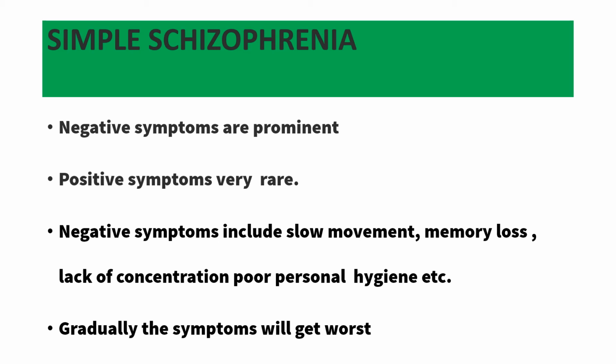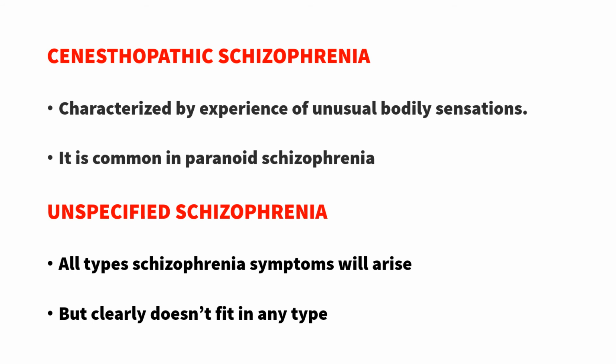First, the symptoms will be at a very less severe stage, and gradually the symptoms will get worse. In the first stage of simple schizophrenia, the symptoms will be first degree. We don't feel that much complication, but gradually day by day, the symptoms will get worse. That is the speciality of simple schizophrenia. First, we will feel it is very simple, but gradually it will get complicated. And one thing you have to keep in your mind, that negative symptoms are prominent in simple schizophrenia. Next thing is cenesthopathic schizophrenia.